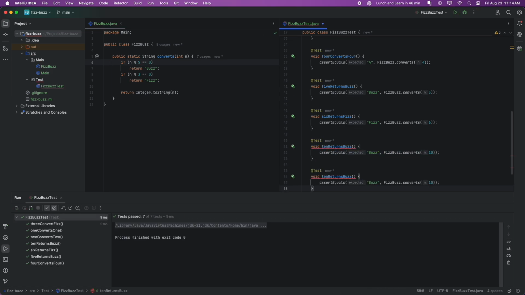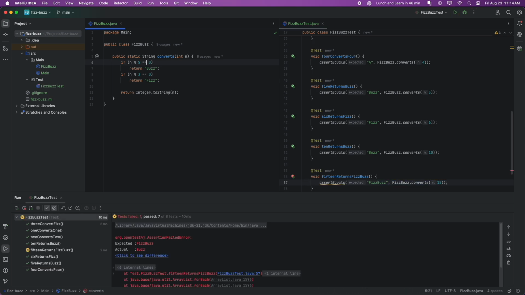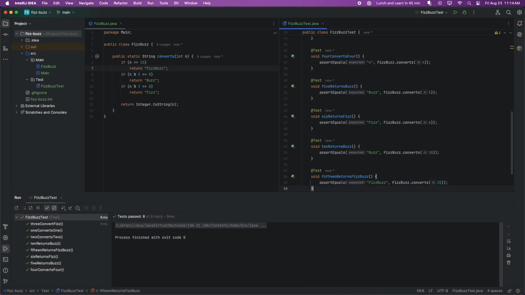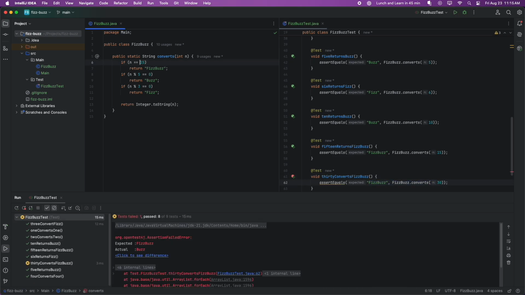The next failing test I can think of is 15, which is divisible by 3 and 5. And I think we need another if statement in here. If n equals 15, it's the least amount of code to make the test pass. Alright, now 30. That's the next thing I could think of failing. I think we can solve this by just adding another modulo.